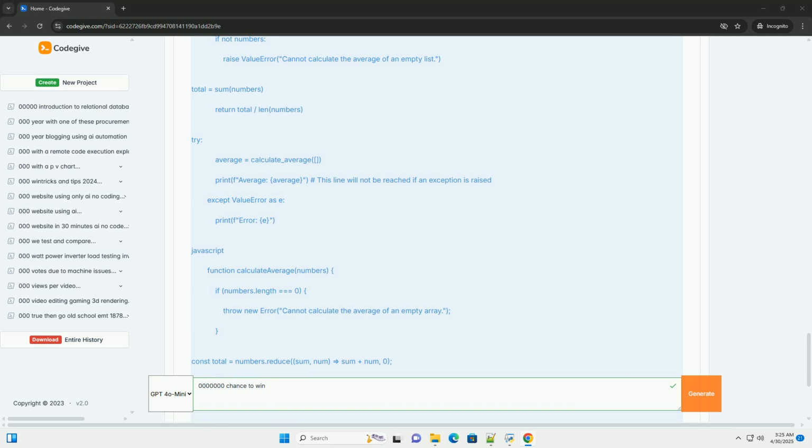Advanced scenarios and error handling. 1. Exceptions and assertions: in more complex programs, you might use exceptions or assertions to explicitly signal when an impossible condition has been reached. Python, JavaScript. In these examples, attempting to calculate the average of an empty list is considered an impossible, or at least an invalid, operation. The code raises an exception to signal this.